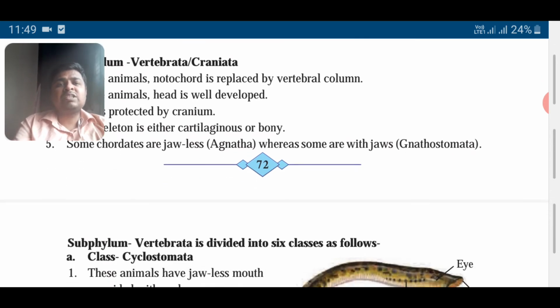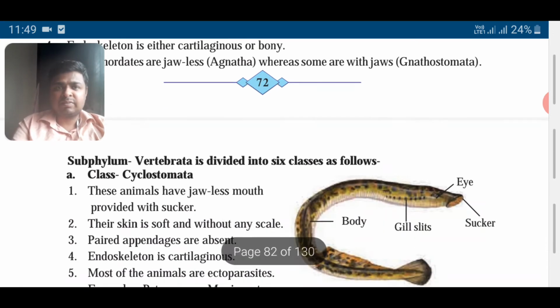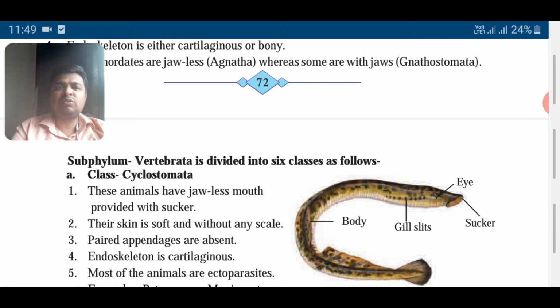Then some chordates are jawless. For example, they are called Agnatha, and those with jaws are called Gnathostomata. So let us see Cyclostomata. Vertebrata is further divided into 6 classes. Number 1 is class Cyclostomata.